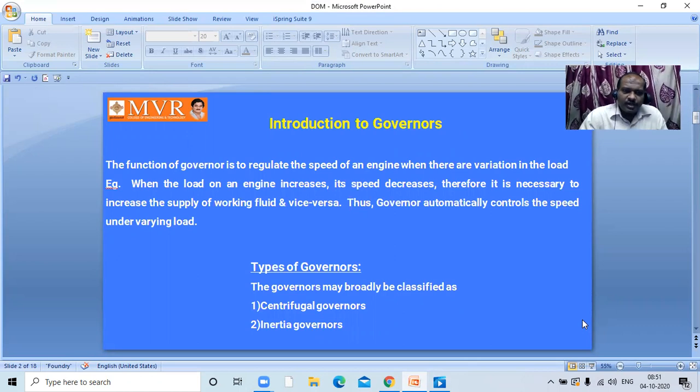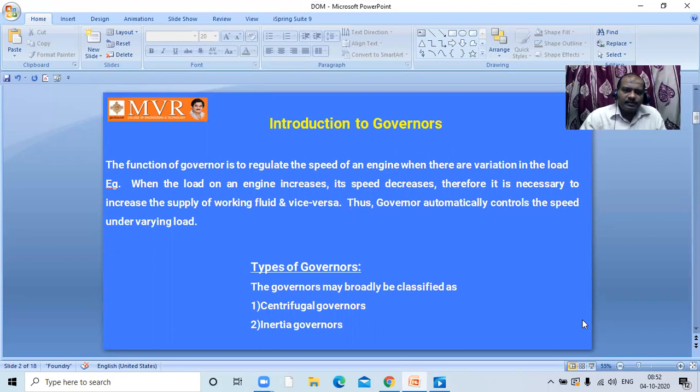The function of a governor is to regulate the speed of an engine where there is variation in the load. So that is the basic function of a governor. When there is a speed change and that variation of load has to be compensated with the speed, for that purpose, the governor is going to be used.